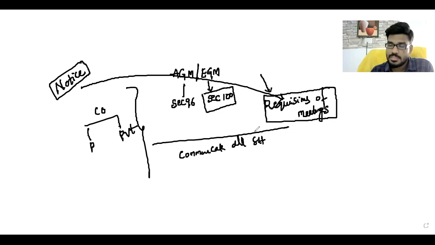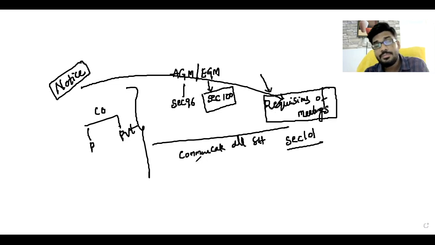According to the Companies Act, Section 101 relates to notice. Section 101 clearly says that the company communicates to all shareholders, inviting them to attend, participate and vote in the general meeting, through a notice.